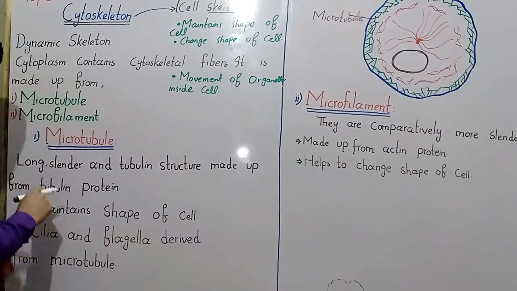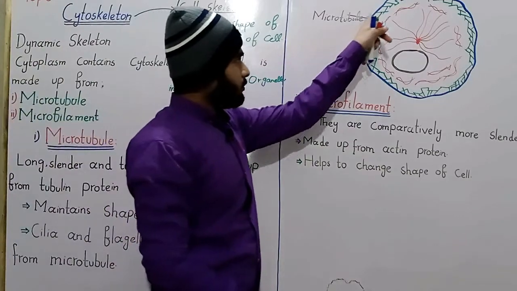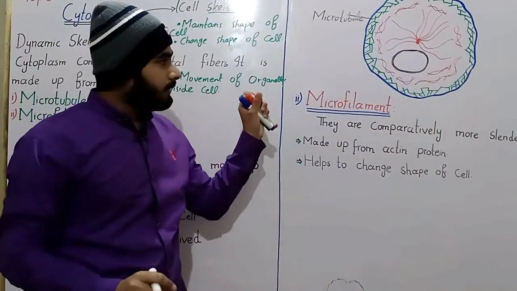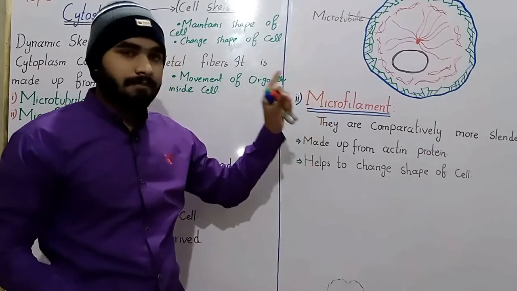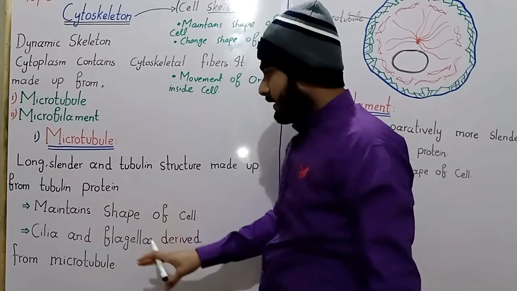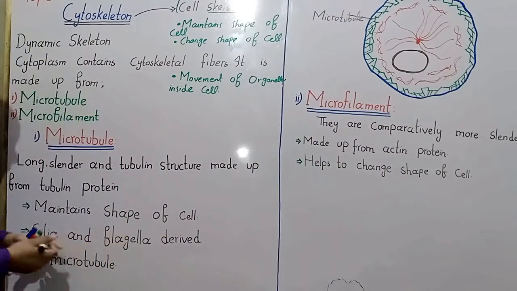Microtubules are long cylindrical and tubular structures, and they are made up of tubulin proteins. They help to maintain the shape of the cell. The microtubules are also important for the formation of cilia and flagella. What are cilia and flagella?